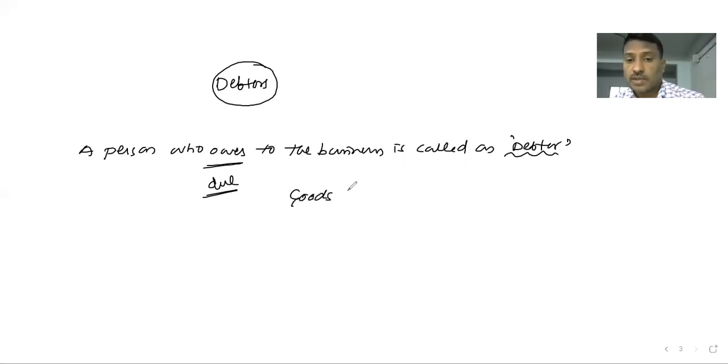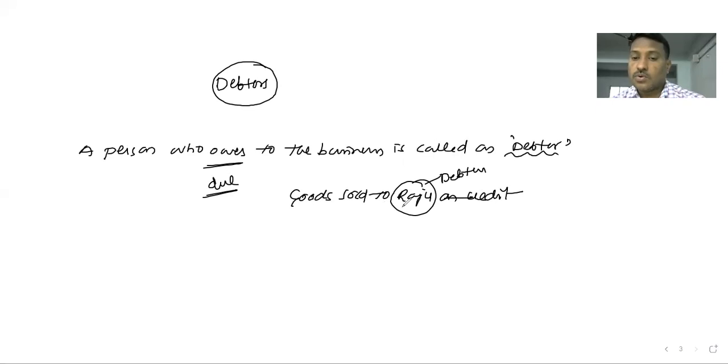Suppose, for example, goods sold to Raju on credit. Raju is the debtor. Next, goods sold to Swati on credit.